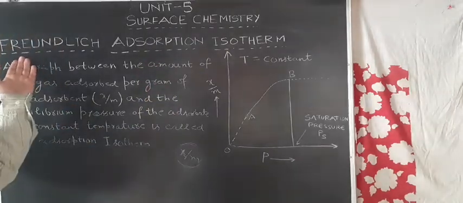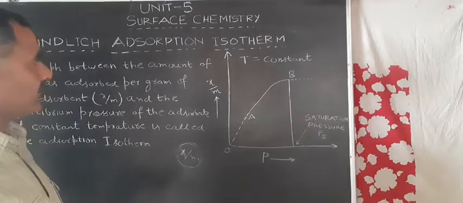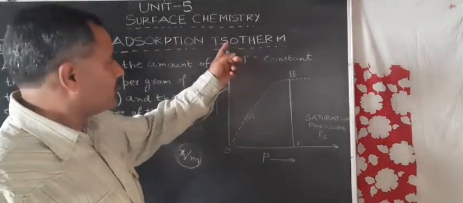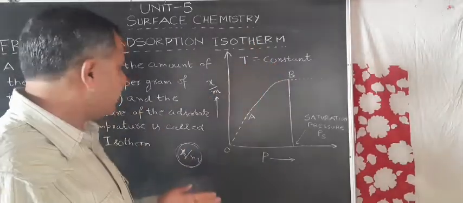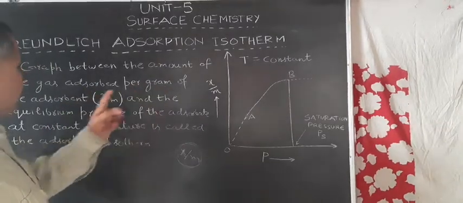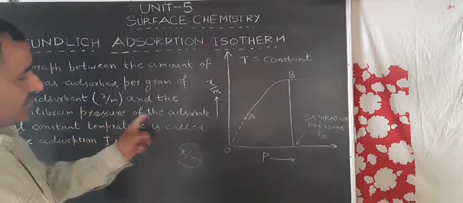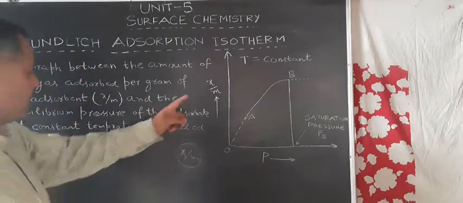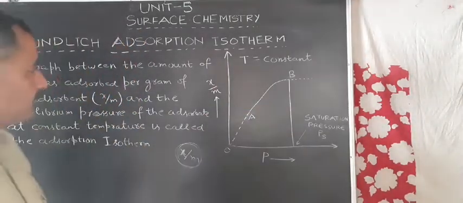Freundlich is the name of the scientist who studied the adsorption of gases on solid surfaces. So this graph is called adsorption isotherm. Iso means same, therm means temperature is kept constant. A graph is plotted between the amount of gas adsorbed per gram of the adsorbent, that is x by m, and the equilibrium pressure P of the adsorbate at constant temperature. So this is called adsorption isotherm.